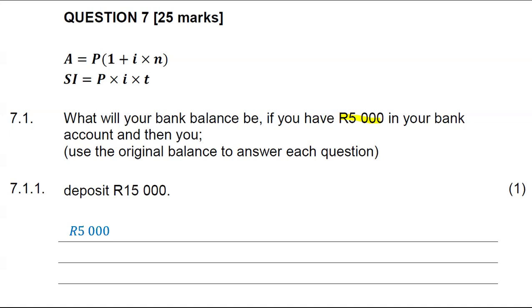When you deposit, it means that you put more money into your bank account. Already you had 5,000. When you add 15,000 to 5,000, your balance will go up to 20,000, which is 5,000 plus 15,000. Now, we still have that 5,000.